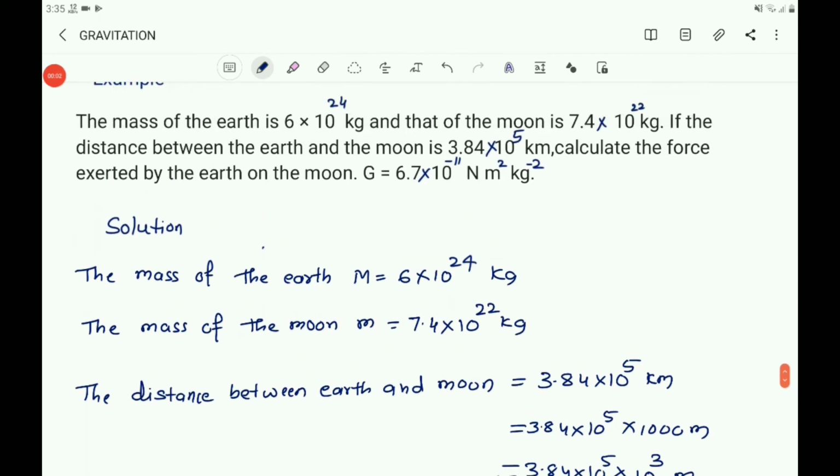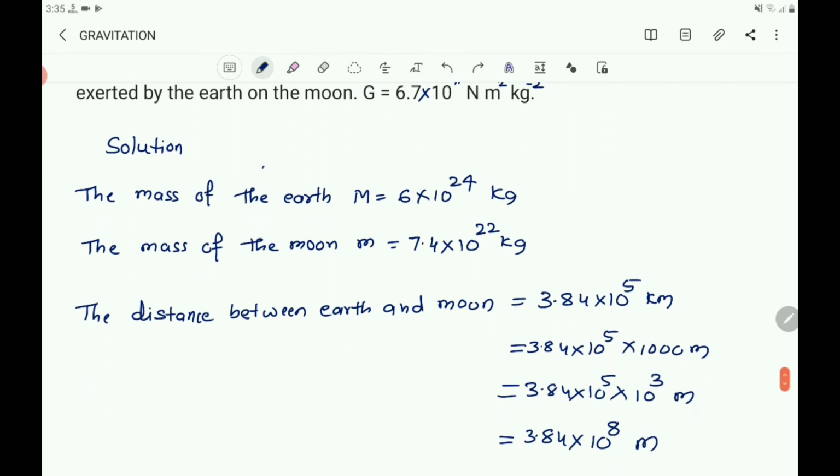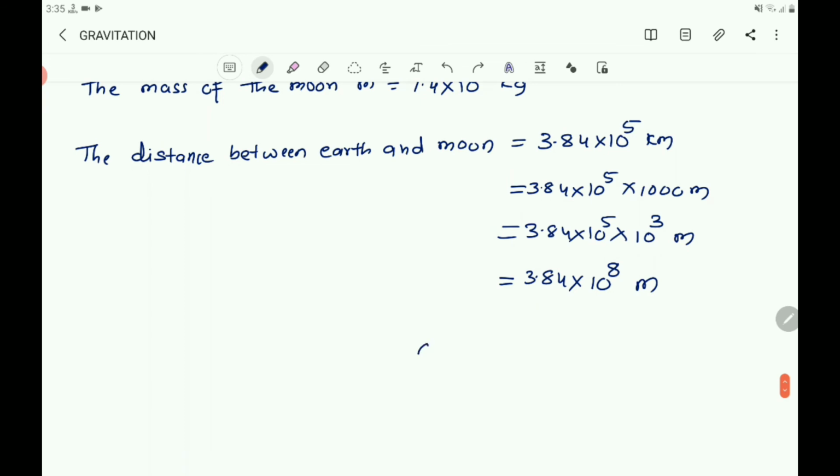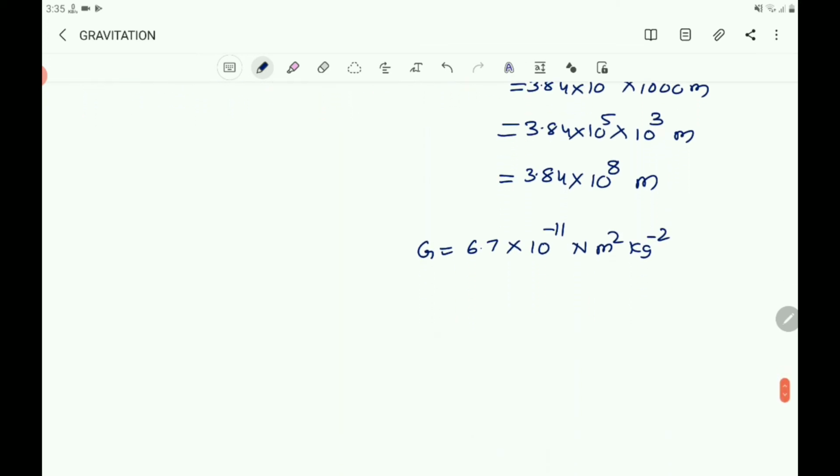Then the gravitational constant G is given, that is 6.7 into 10 power minus 11 Newton meter square per kg square. So you write G equals 6.7 into 10 power minus 11 Nm² kg power minus 2. Now here what you have to find out?